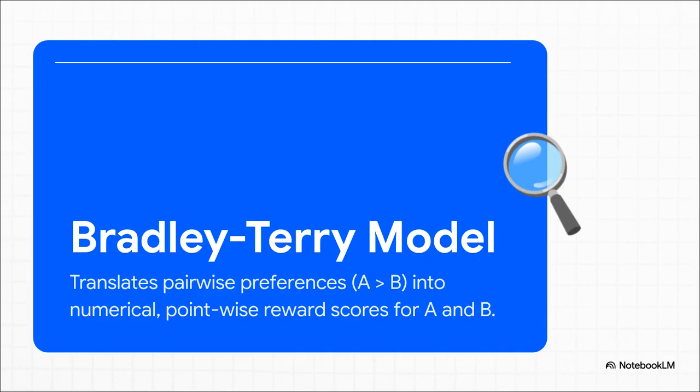So what's the magic making this all work? Well, under the hood, RLHF relies on something called the Bradley-Terry model. The best way to think about it is like the Elo rating system for chess players. You know how that system takes a simple result, player A beat player B, and turns it into a numerical score for each player? This model does the exact same thing, but for AI responses. It turns "response A is better than response B" into a concrete reward score.